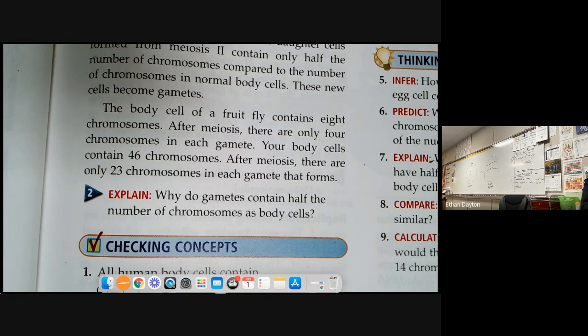So when the gametes join, 23 plus 23 will be 46. They'll join up, make 46 chromosomes, and you have a new person or organism.